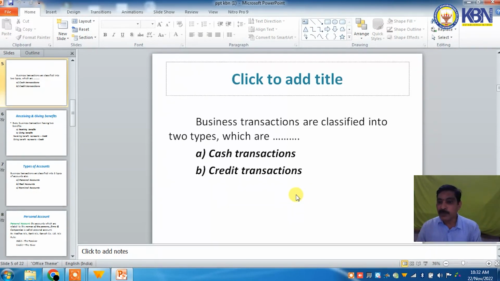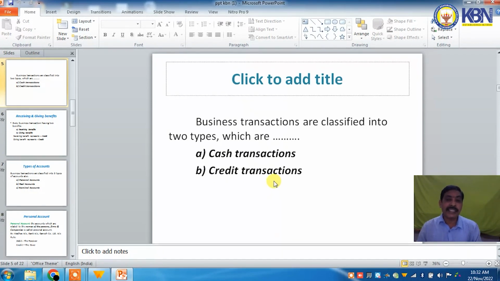The payment is made in cash or in kind. What is a credit transaction? When immediate payment is not made and the payment is made in the near future, it is called a credit transaction. So business transactions are classified as cash transactions and credit transactions.